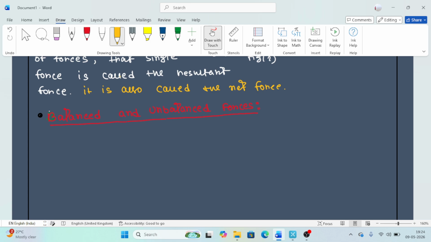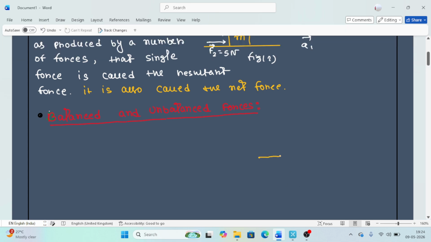I start from there. Same way, suppose this is the surface, and you put a box which has mass m. Suppose you apply a force F equal to 10 Newton along east.